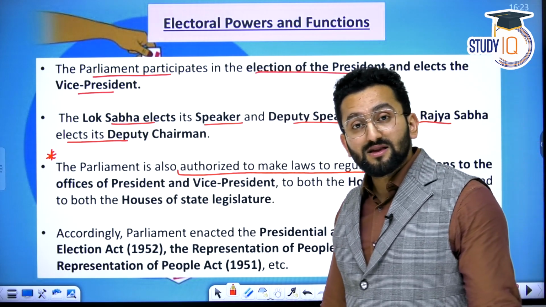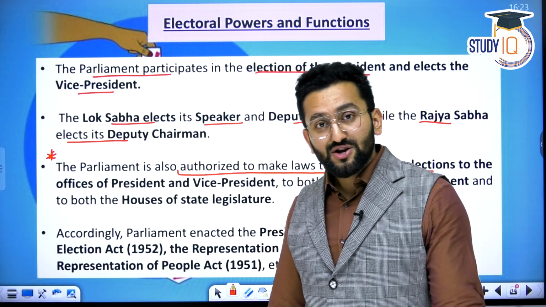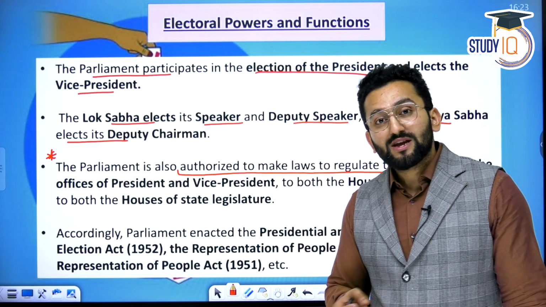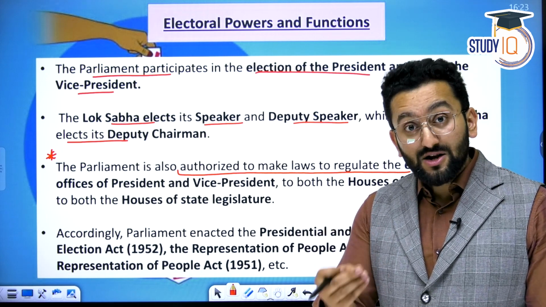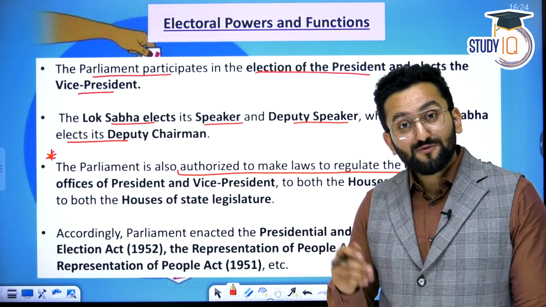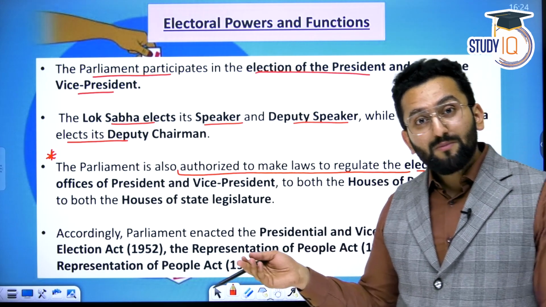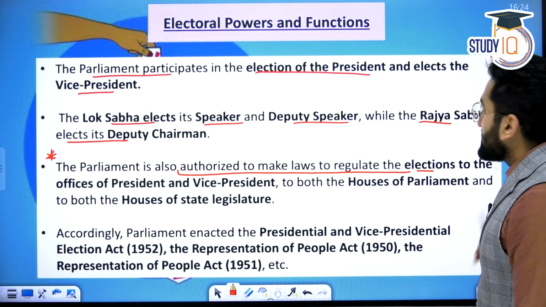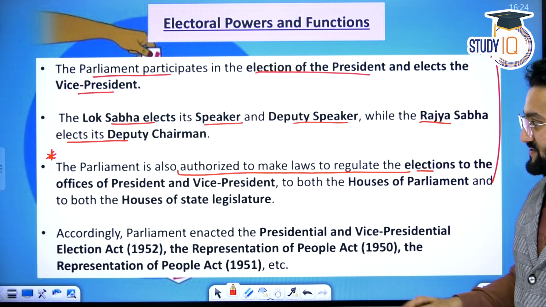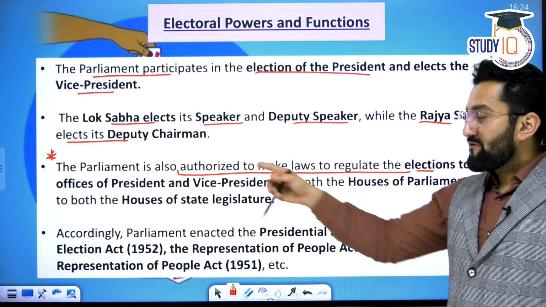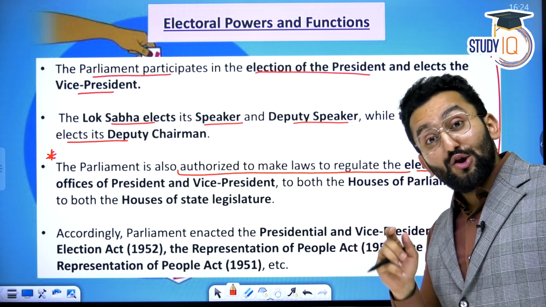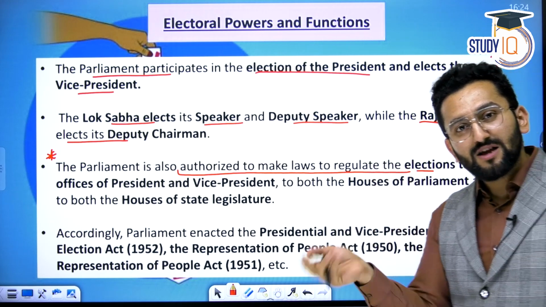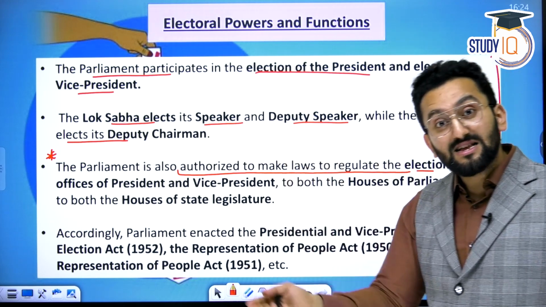Parliamentarians actually take part in various elections as well. For example, the president and vice president are elected, and Lok Sabha members come together and elect a speaker, right? Deputy speaker. Similarly, Rajya Sabha members elect the deputy chairman of Rajya Sabha, right? So all of them come under electoral powers and functions. Clear? Apart from this, Parliament is also authorized to make laws to regulate the elections of president, vice president, Lok Sabha, Rajya Sabha, state legislative assembly.